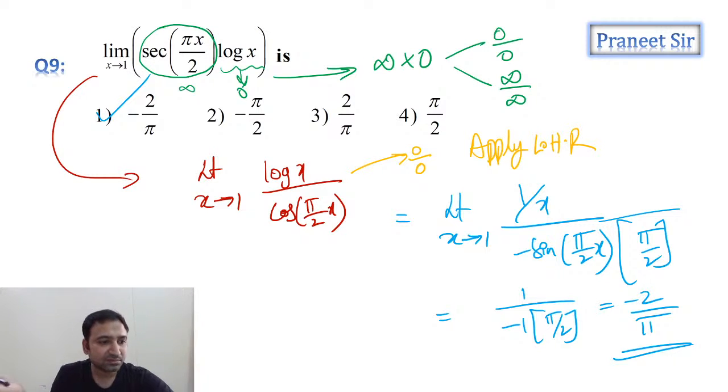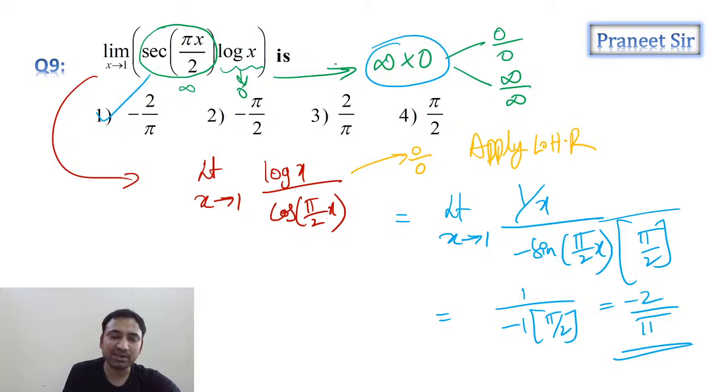Very easily. It is there in the form of infinity into 0. But we converted it into 0 by 0 by modifying. How we modified: secant(pi x by 2) we wrote as 1 by cos(pi x by 2). So now it is in the form of 0 by 0, because log 1 is 0, and cos(pi by 2 x), if you substitute x equals 1, gives cos(pi by 2), which is 0. Now we can apply L'Hospital rule. Guys, is it clear? So can we move to the next one?